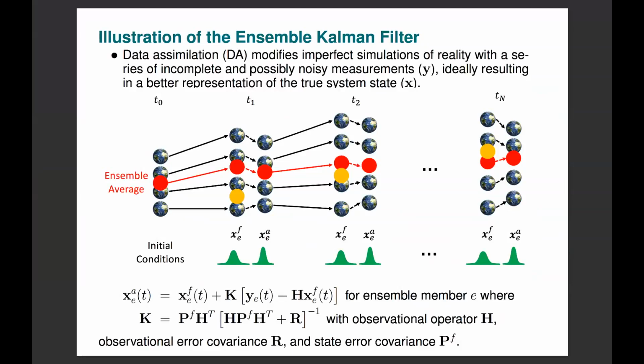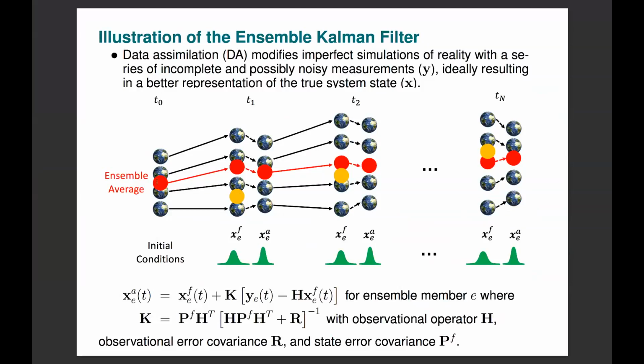Each of these Earths is then simulated independently of the others. And then when an observation comes in, denoted here by this orange circle, all of the Earths are corrected to look a little bit more like this observation. This defines a new set of initial conditions and a new set of parameters, and each of those is then forecast again individually. Then another observation comes in, and all the Earths are corrected again. So this cycle of forecast and analysis is repeated over and over again.